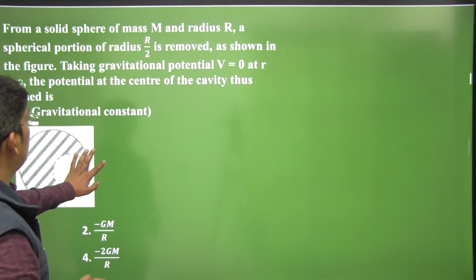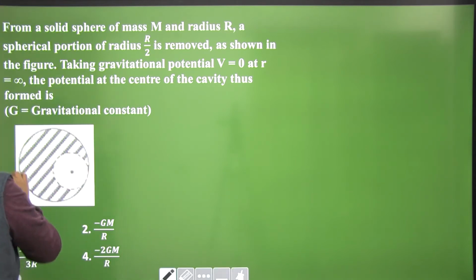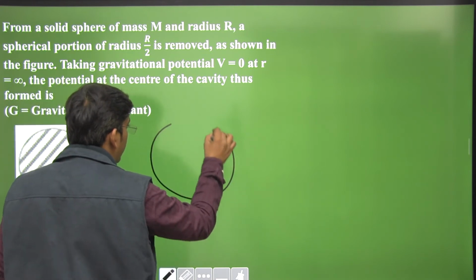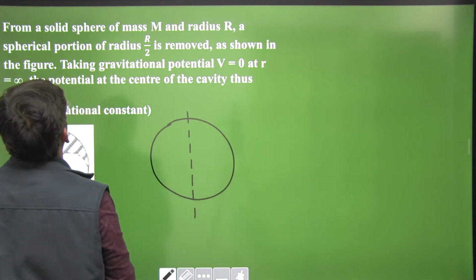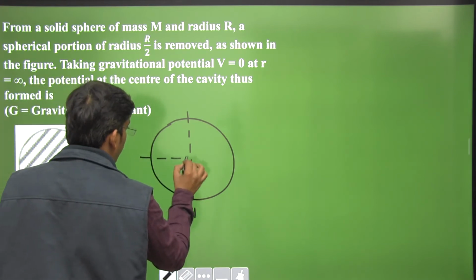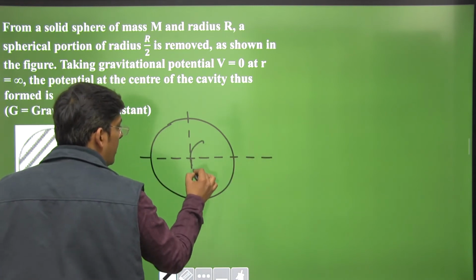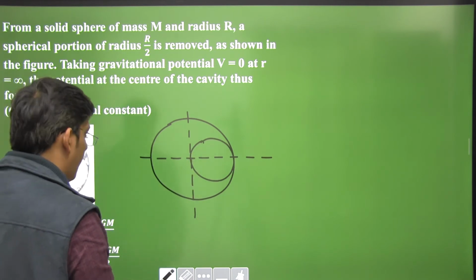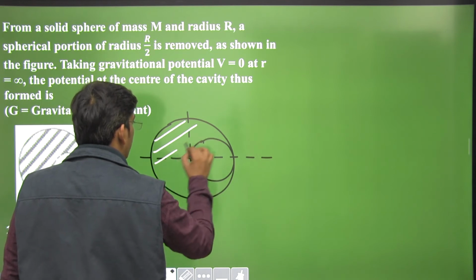Now comes an important question, rather even a difficult question also we can say. So this is a question. Let me redraw the diagram as the diagram is not clear here. This is, what? Solid sphere. Okay, this is a solid sphere, right? From otherwise continuous solid sphere, another solid sphere is removed, of radius r by 2 is removed. Okay. We have a shaded portion now.